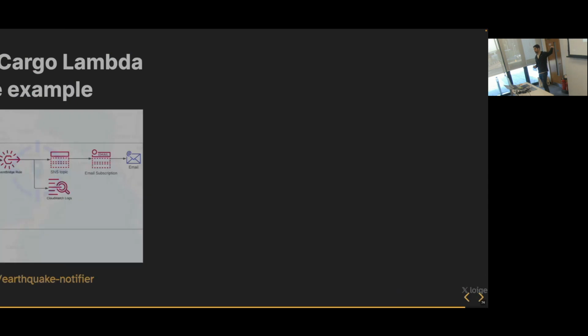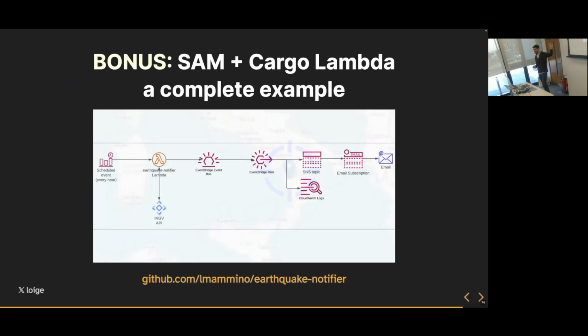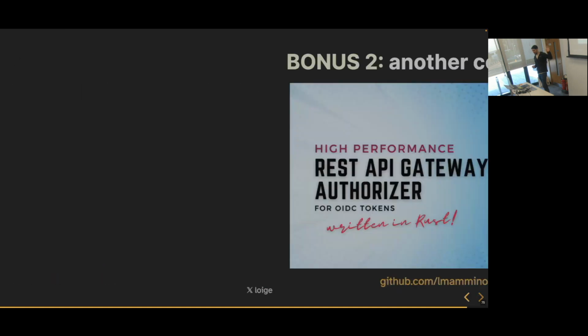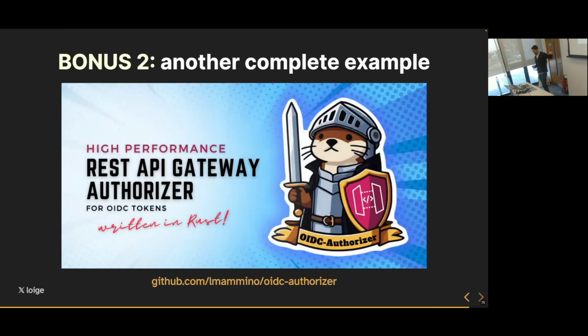Now, I have some additional material. This is an entire example you can find on GitHub. This is an entire application also using EventBridge and other tools. There is an API gateway authorizer that we wrote, and there are benchmarks also comparing it with Python, so you can also check performance implications.